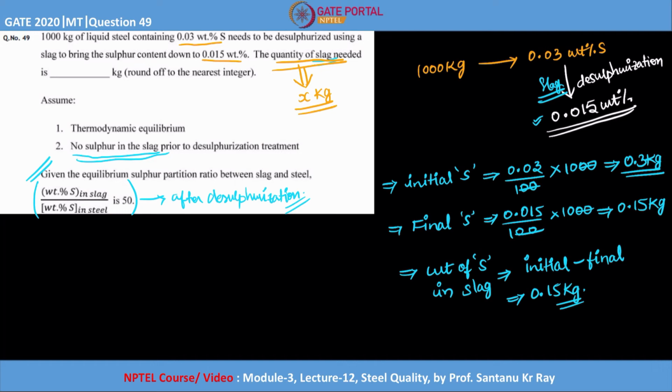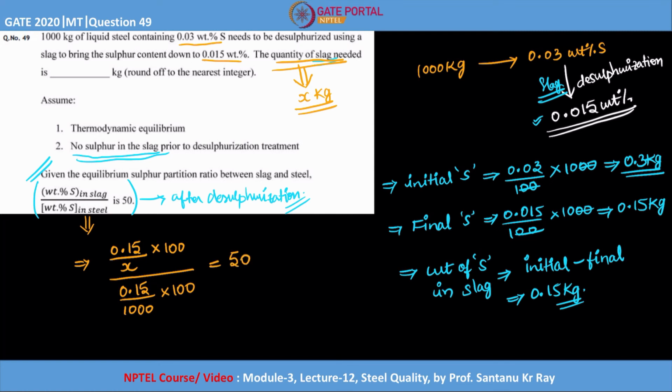Now if I write this in expanded form, the weight percentage of sulfur in slag is 0.15 kg divided by the total weight of slag, x, into 100, divided by the weight percentage of sulfur in steel after the desulfurization. This is important, that means the final content: 0.15 divided by the weight, which is 1000, into 100. So this is my ratio and it is given as 50.